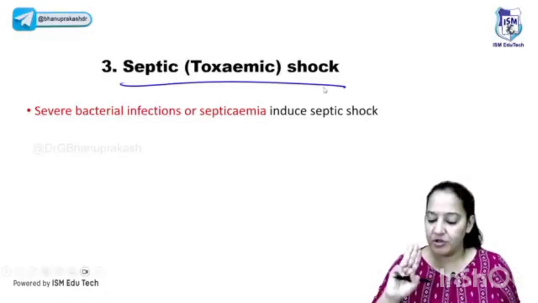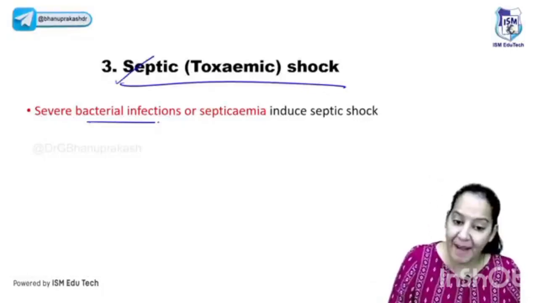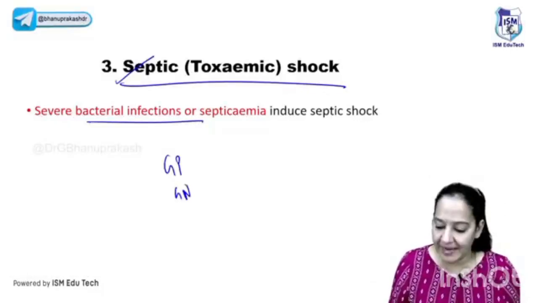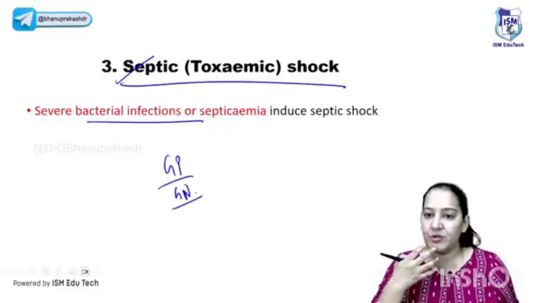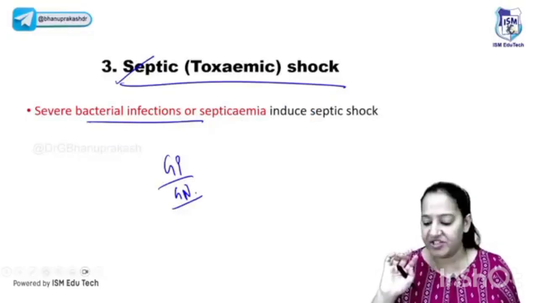Can we go ahead? The third type of shock is septic shock. Here, due to bacterial infection, gram-positive or gram-negative bacteria lead to shock. How can infection lead to shock? I'm asking you, how does infection lead to shock?